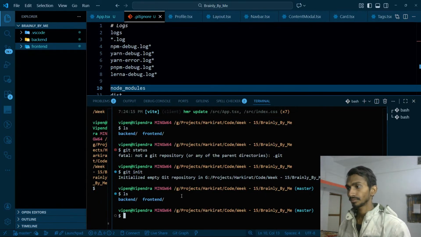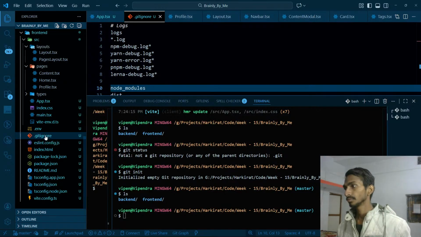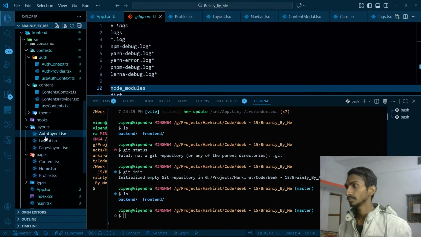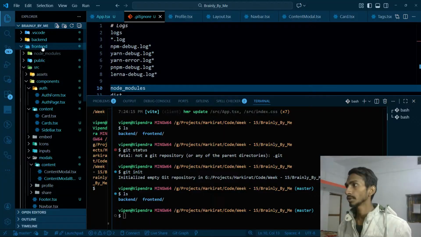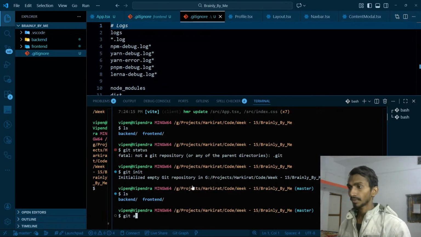ls. Just a minute, let me keep it on the outside as well. Git add everything.